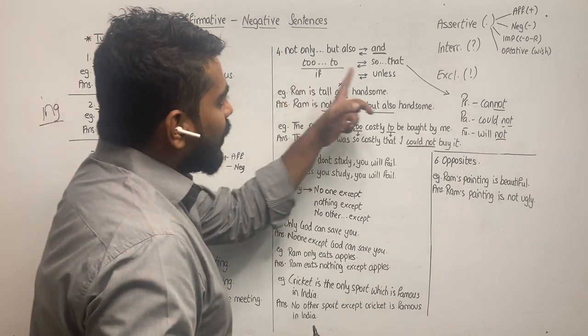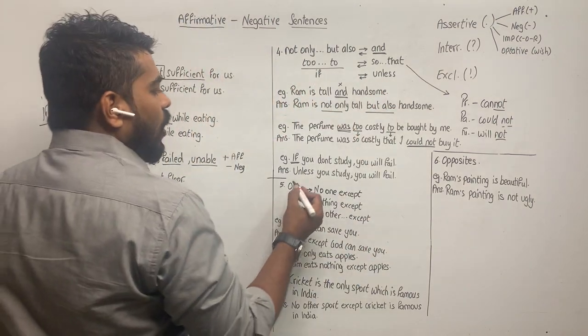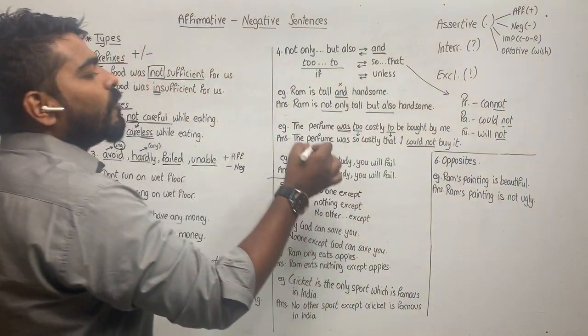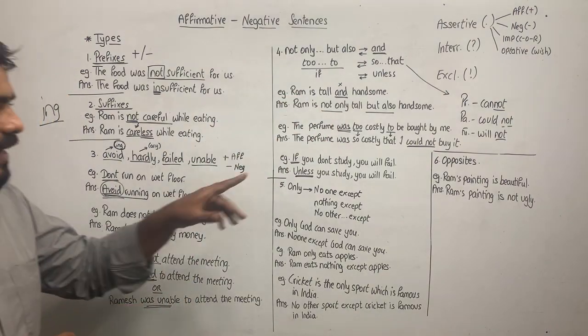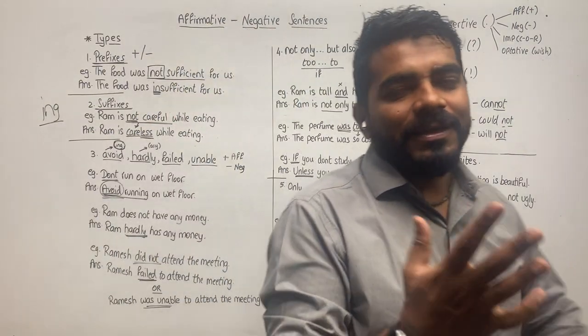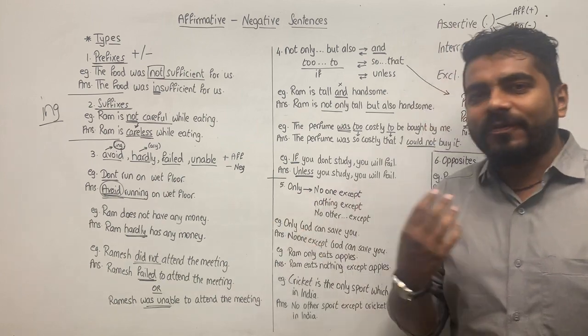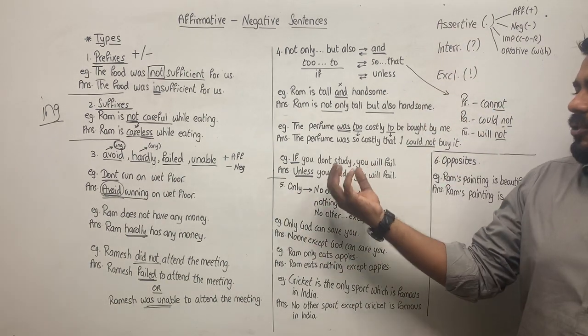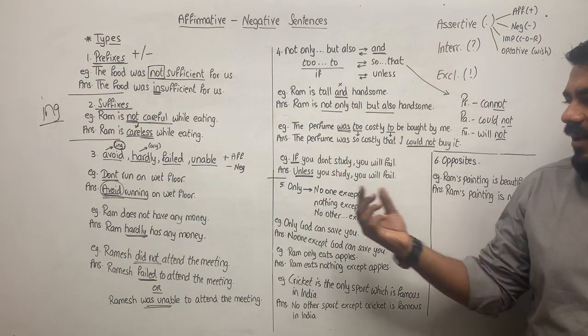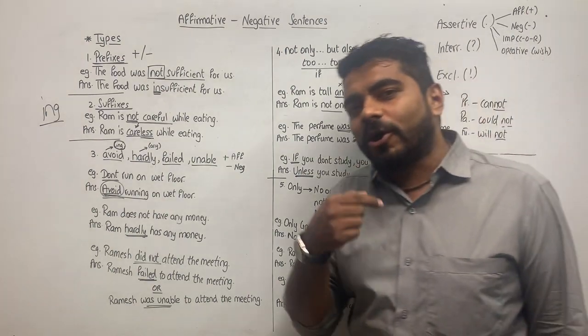If, unless. So, unless you study, you will fail. Now, see, this sentence sounds a little odd to us. It sounds as if I am saying that if you study, you will fail. No. Unless is a different way of talking.